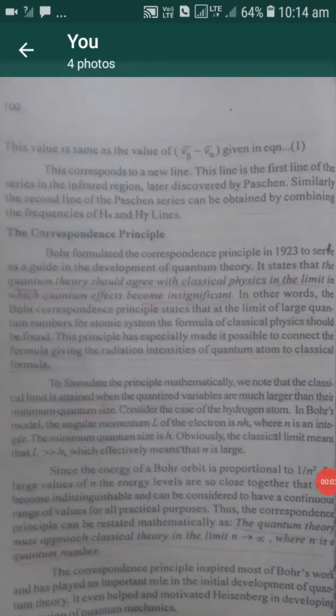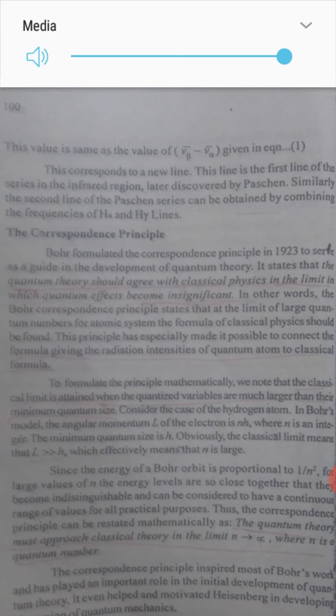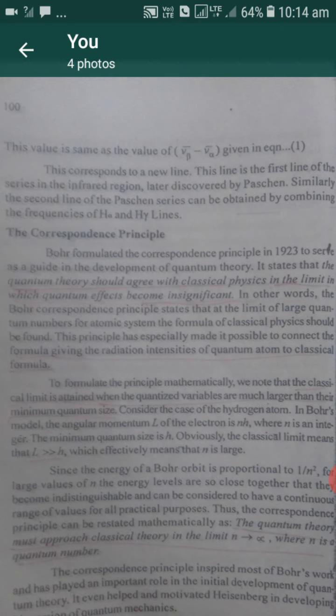Dear students, next we can see about the correspondence principle. This correspondence principle was given by Bohr. He said that it serves as a guide for the development of quantum theory. If the quantum theory becomes insignificant, then it would agree with classical physics. The classical limit will be attained when the quantized variables are much larger than their minimum quantum size.